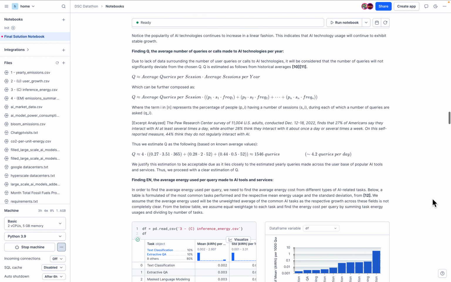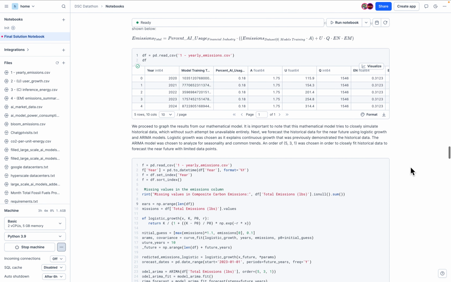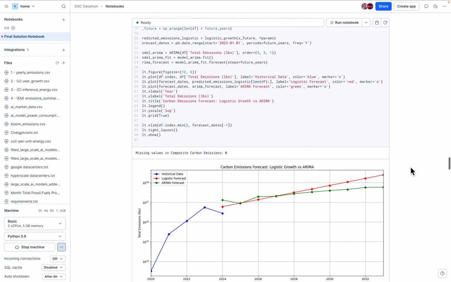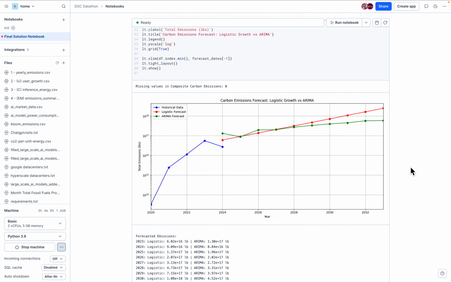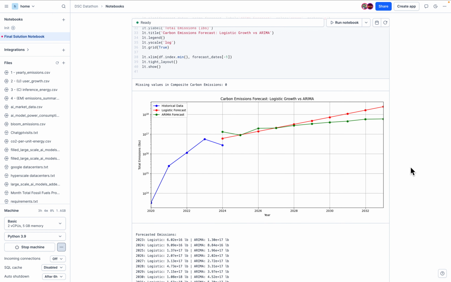And by culminating all of this, we're able to forecast into the future, and we are able to show, both logistically and through the use of the ARIMA model, that the growth of AI emissions will be substantial in the coming years. However, the ARIMA model shows that it may level off. These two forecasts closely align, showing that our model has good performance as well as demonstrating our approach is correct and most accurate for the prompt.